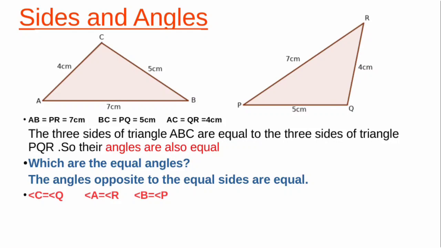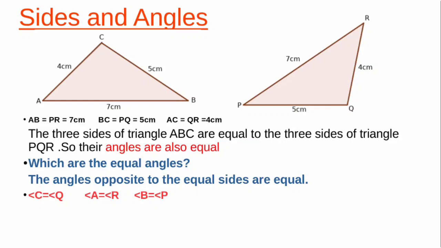Next, sides and angles. Here two triangles are given. Triangle ABC and triangle PQR. Look at the sides of the triangles. AB is equal to 7 centimeter, BC is equal to 5 and AC is equal to 4 centimeters. In triangle PQR, PQ is equal to 5 centimeter, QR is equal to 4 centimeter and PR equal to 7 centimeters.